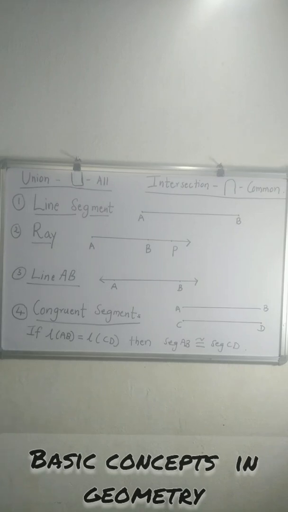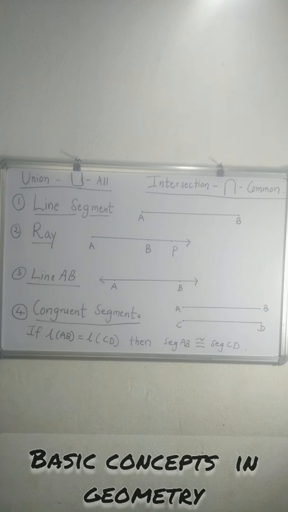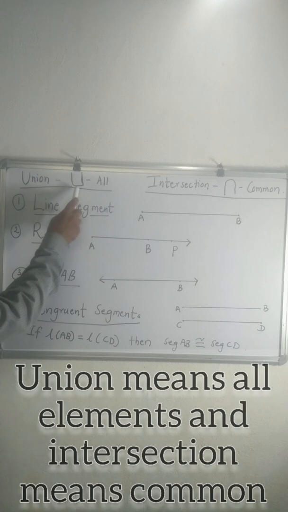Let us describe segment, ray, and line in terms of union and intersection. Now, this union and intersection you will be studying in paper 1. Union, the symbol of union is this.